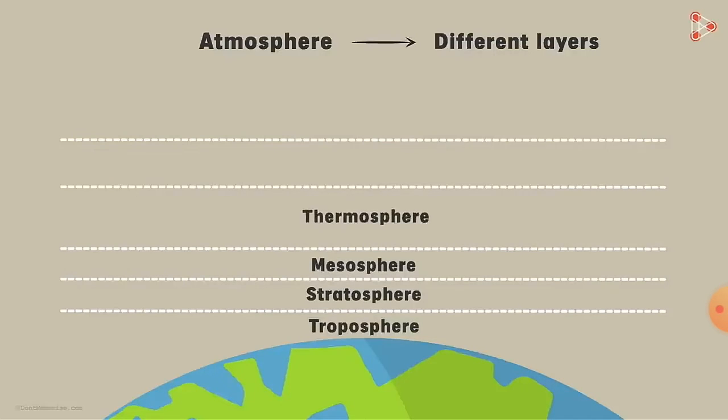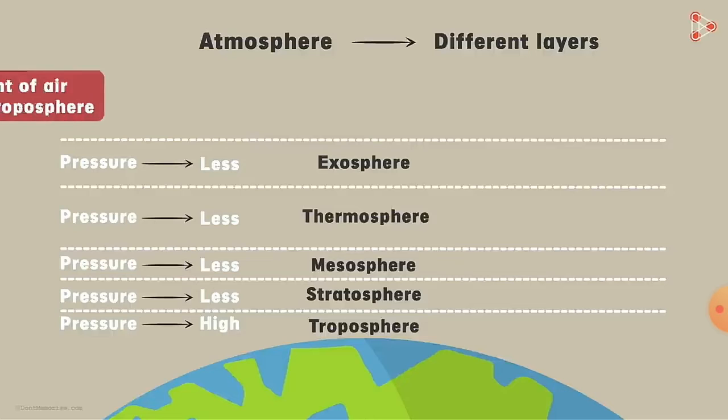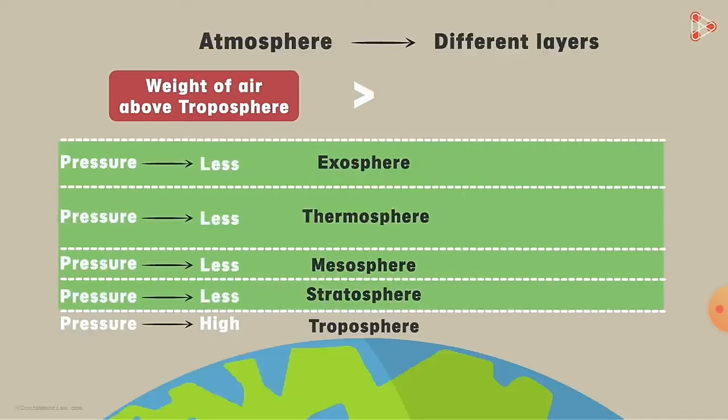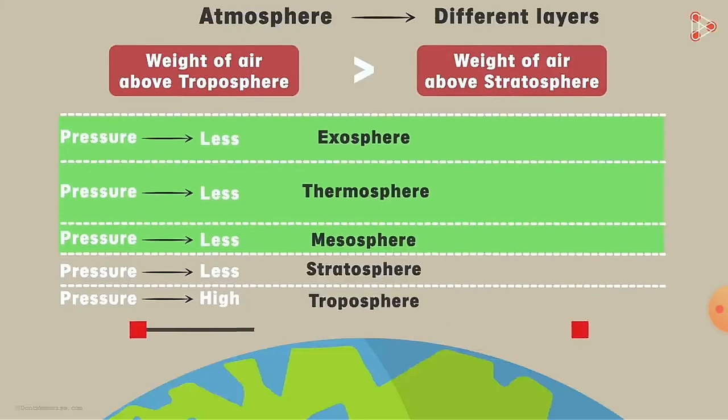We know about all these spheres around the earth, that is troposphere, stratosphere. We see that the pressure is high at the troposphere. Why does this happen? Because the weight of air above the troposphere is greater than the weight of air above the stratosphere, and due to this there is high pressure near the ground level. That is the high atmospheric pressure near the ground level due to the weight of the above layer.